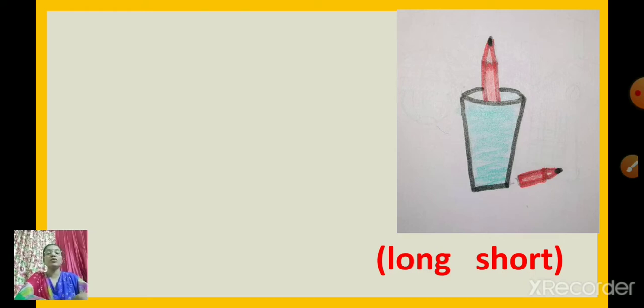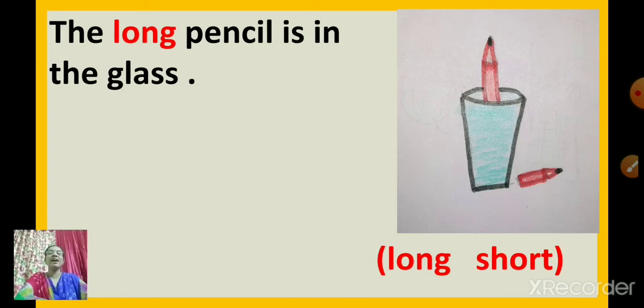Okay. So one pencil is long and another pencil is short. So now you have to use this word long and short in the sentence. Now see which is the first word, long. So see where is the long pencil. What is the position of the long pencil? Yes, where is the long pencil? Yes, the long pencil is in the glass. The long pencil is in the glass.